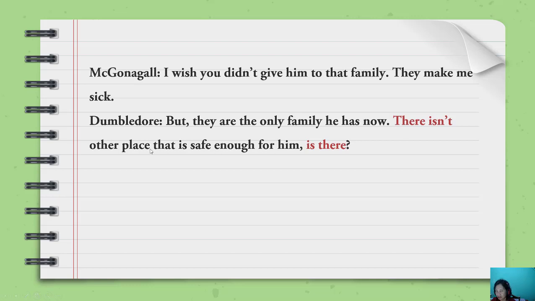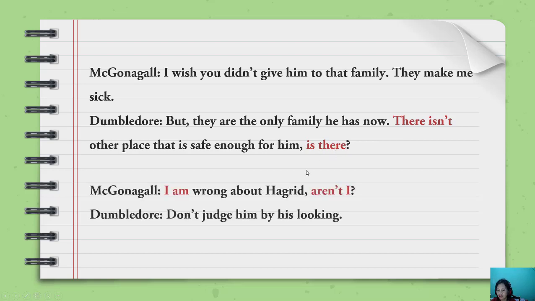There isn't other place. In this sentence with there, the subject is this: there isn't other place, there aren't places, there is a boy, there are two boys. That's why this is the subject. Actually, we could use it, is it? But we don't use it. Other place is the subject, and change it into it? No. If we use there, then we use there here, to show the existence.